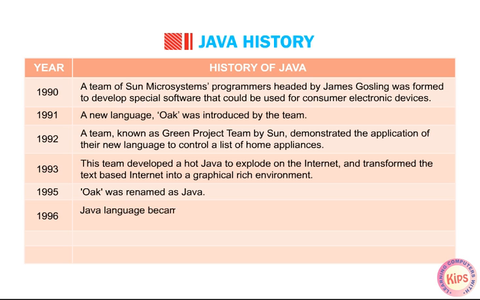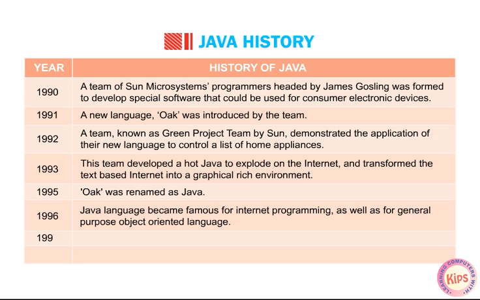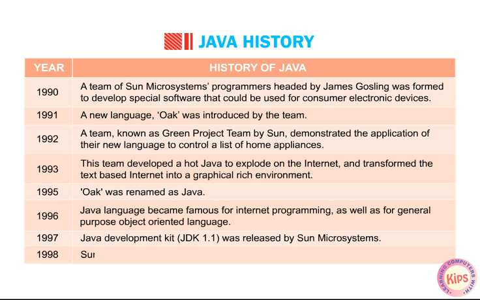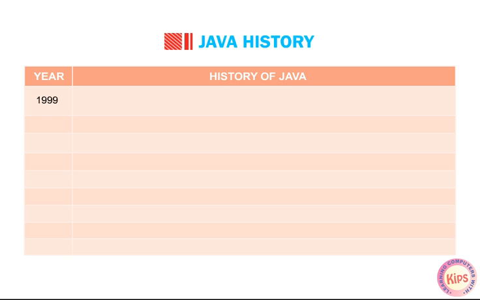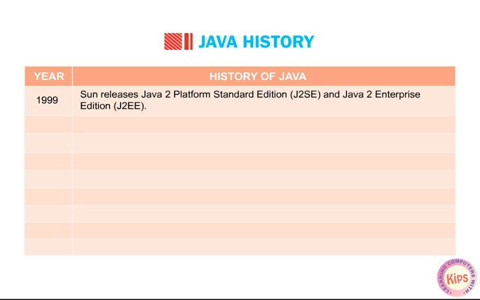1996. Java language became famous for internet programming as well as for general-purpose object-oriented language. 1997. Java Development Kit JDK 1.1 was released by Sun Microsystems. 1998. Sun releases Software Development Kit JDK 1.2. 1999. Sun releases Java 2 Platform Standard Edition J2 SE and Java 2 Enterprise Edition J2 EE.